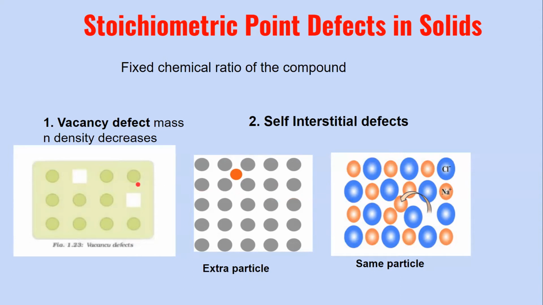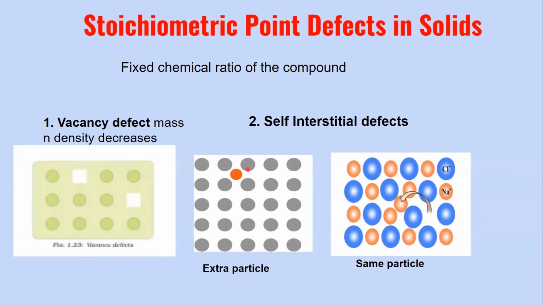So here you saw in the vacancy defect, it is totally missing. It is like, for example, the vacancy defect can be compared to a classroom where a student is totally missing. He's absent. That means his slot is going to remain empty. His or her slot is going to remain empty. So then there is a decrease in the mass and therefore the density also decreases.